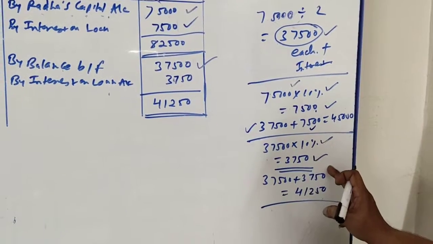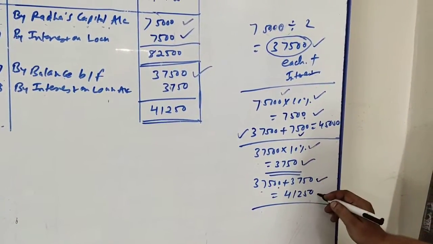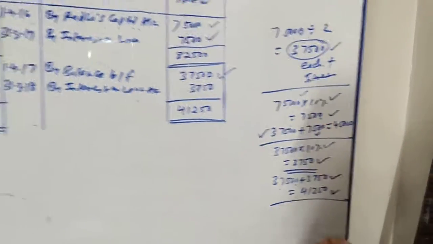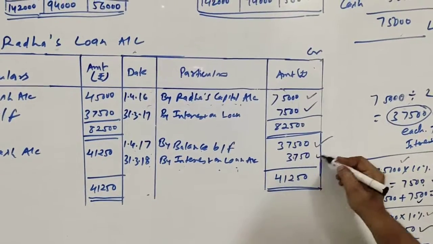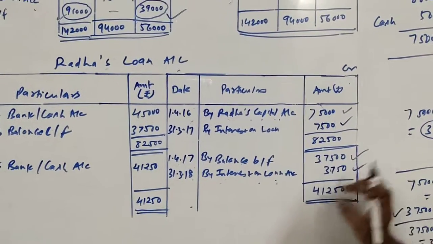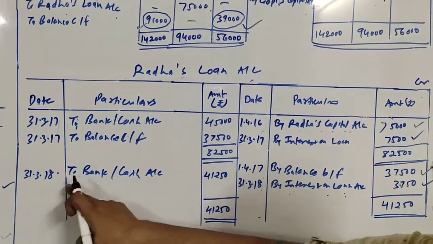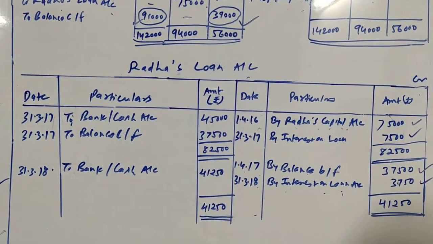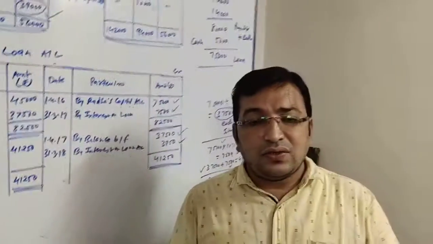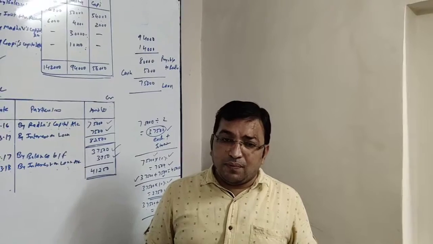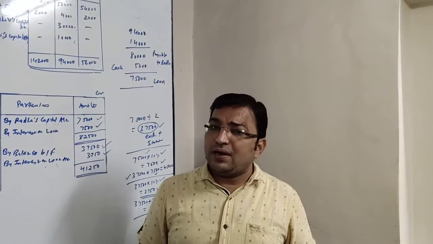So it comes to 3,750. Now the total payable amount will be 37,500 plus 3,750, 41,250. So here, 31/3/2018 by interest on loan account 3,750, and the total of both amounts, to bank and cash account, on the debit side 31/3/2018, 41,250. 41,250 will be the total on both sides. So here our sum number 9 is completed. Next lecture we will be doing sum number 10. Thank you.